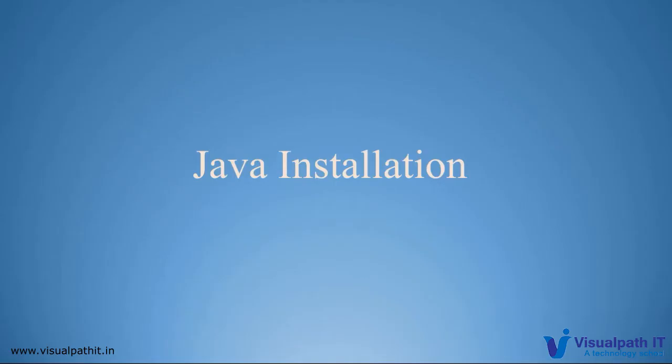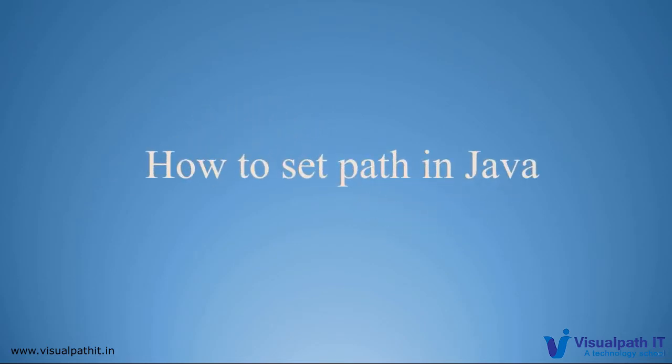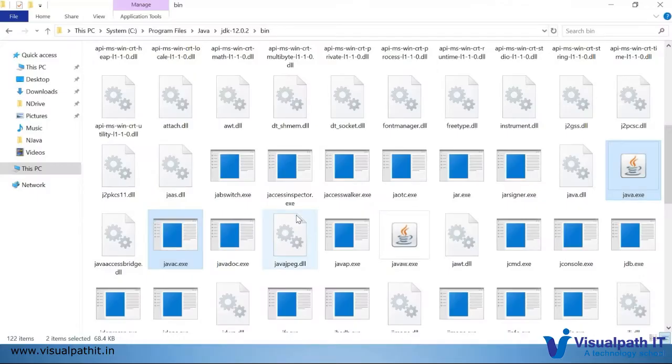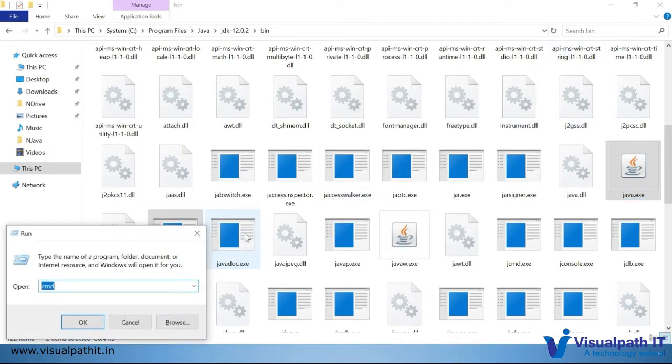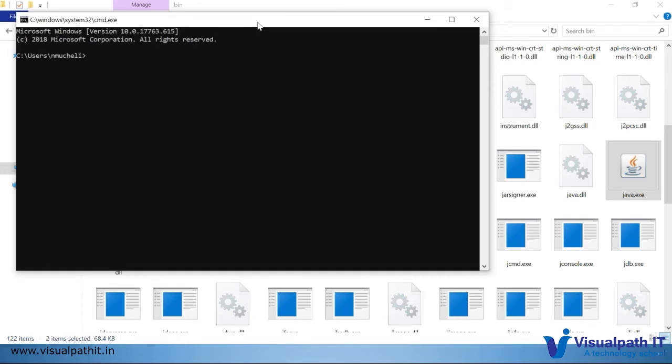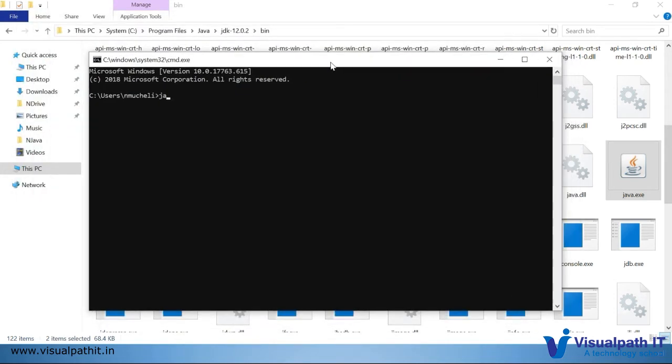We'll come back to the slides. So how to set path in Java, which is what we have already done, but there is an additional step we have to do. Suppose I close this window and reopen it, it's a fresh window. I'm typing java -version now. The expected output is the version because we already set the path, but still it is showing java is not recognized. The reason is once you close this session, our setup will be gone.